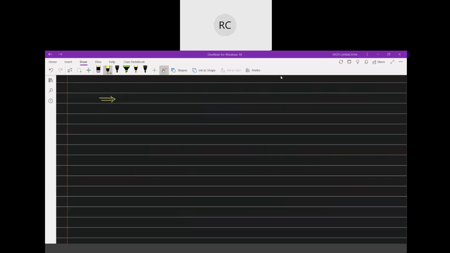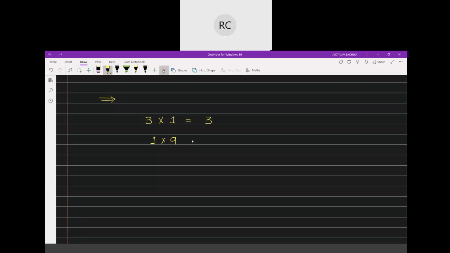Now let's understand one more property. Let's say I'm taking a number 3 and I'm multiplying it by 1. So 3 ones are 3. Let's take the number 9 and I'm multiplying it with 1. Again 9 ones are 9. Let's say I'm taking 1000 and I'm multiplying it with 1.